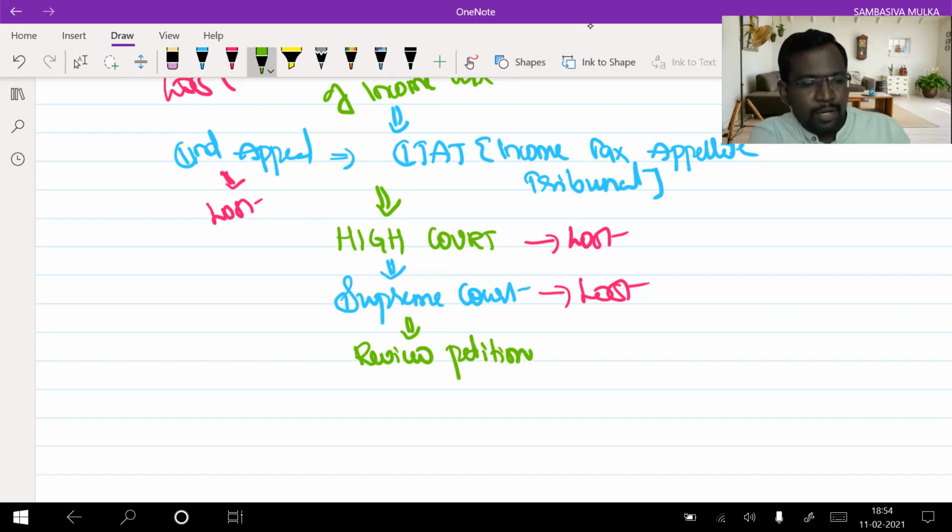We can file a review petition to the Supreme Court and request the Supreme Court to review its decision. Dear Supreme Court, whatever decision you have given, in our opinion, it's not correct. Please review your decision once again. Please review the facts and circumstances of the case once again. Please go through all the arguments of the assessee and the assessing officer. So like this, we can file a review petition. Just by filing a review petition, we cannot expect a decision in favor of us. But it is a chance.